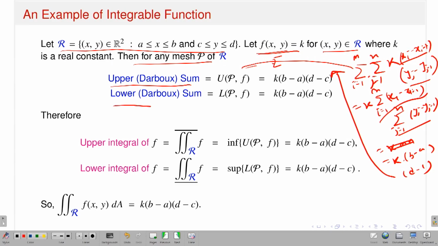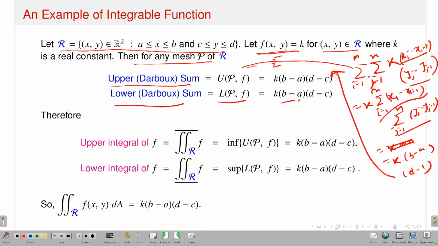Correct. Similarly, you can have the lower sum, LPF. It does not matter because the function is constant, right. So capital Mij or small mij, both of them in this case will be k, and k will come out of the double sum. If you sum up the areas of these cells over both i and j, it will give you the area of the full rectangle, which is b minus a times d minus c. So the upper sum is fixed, independent of your partition, and the lower sum is fixed, independent of your partition, with these two values.